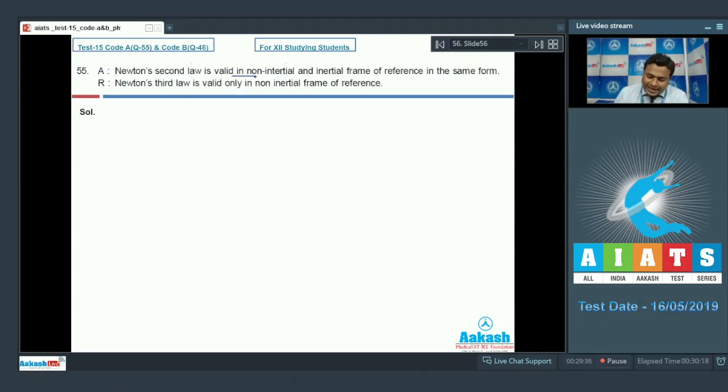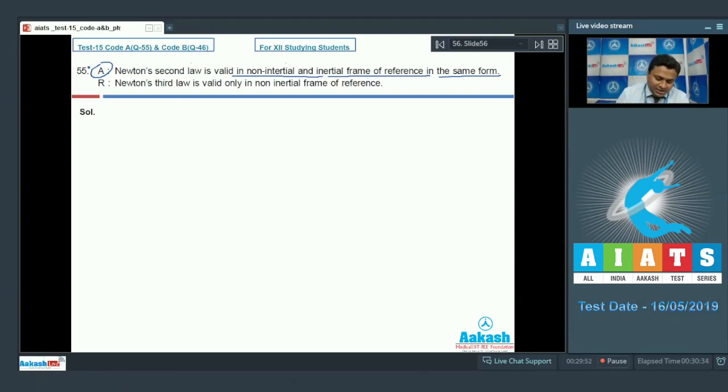Assertion: Newton's second law is valid in non-inertial and inertial frame of references in the same form. We know very well, students, that in non-inertial frame a pseudo force is applied on the particle to apply Newton's laws of motion.